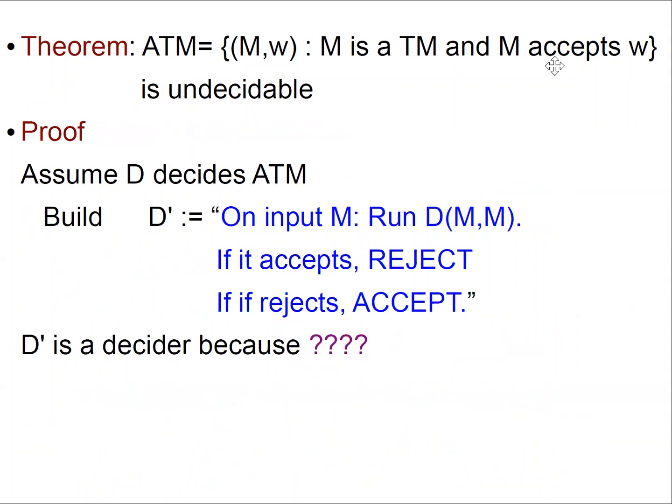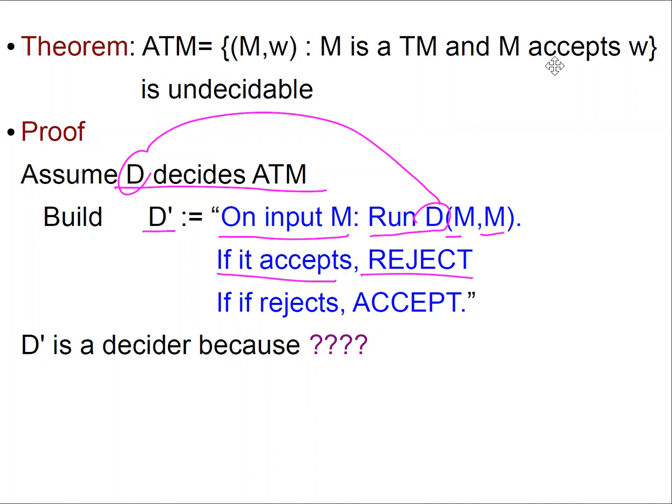Okay, let's make this more precise. We're going to assume that D decides ATM. And I'm going to construct another decider, D prime, that on input M is going to run D on M. And if it accepts, it's going to reject. And if it rejects, it's going to accept.